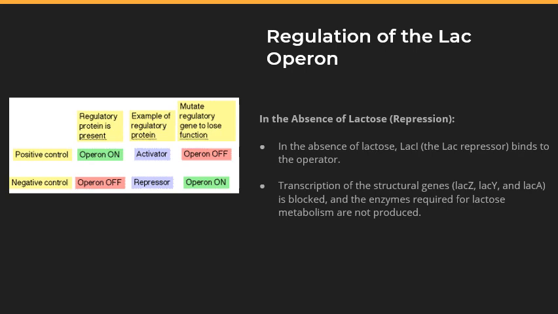So on this slide, we will start understanding the regulation of the Lac Operon. The Lac Operon is subject to both positive and negative regulation, depending on the presence of lactose and glucose in the surrounding environment. So, in the absence of lactose, also known as repression, LAC-I, the Lac repressor, binds to the operator, preventing RNA polymerase from binding to the promoter. Transcription of the structural genes LAC-Z, LAC-Y, and LAC-A is blocked, and the enzymes required for lactose metabolism are no longer produced.